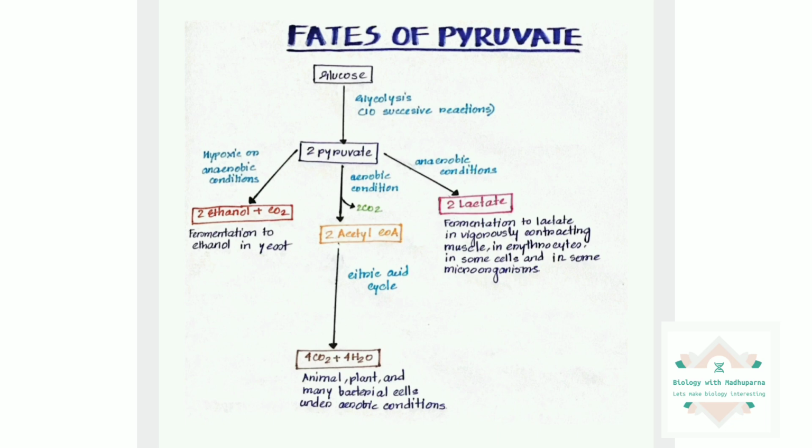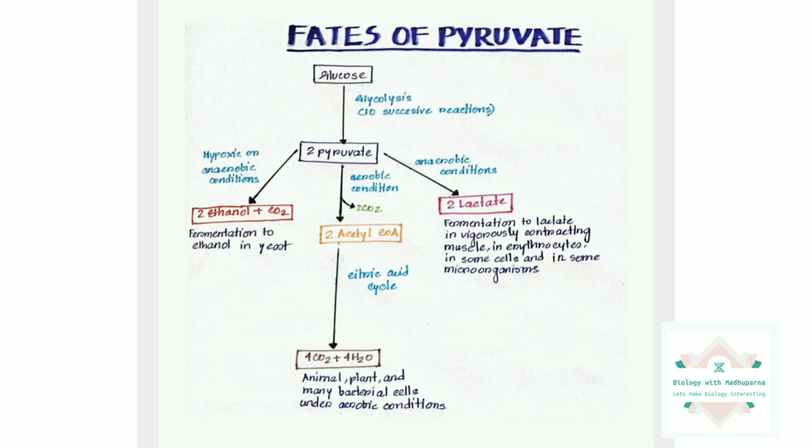For glucose to go to the next metabolic pathway, which is the citric acid cycle or TCA cycle, we need acetyl CoA, not pyruvate. So now we have to convert this pyruvate into acetyl CoA somehow. So how will we do that?